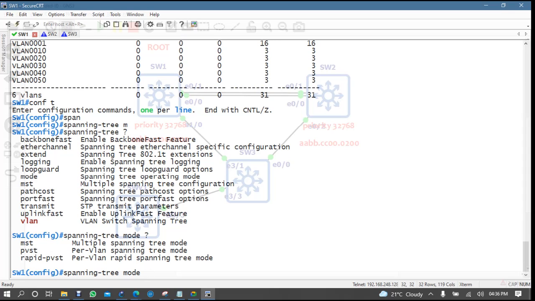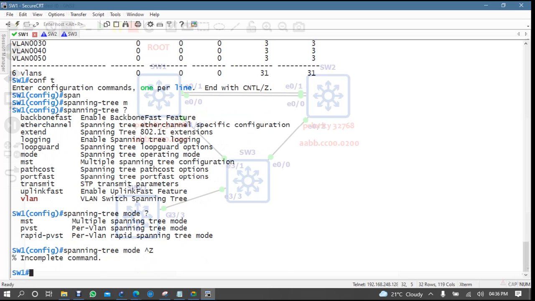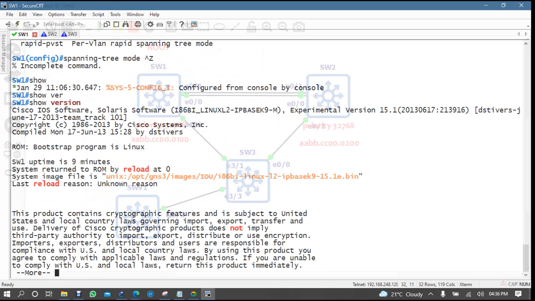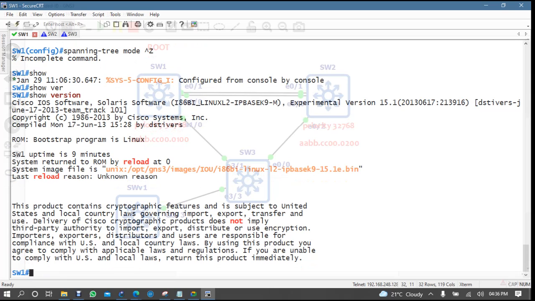But in the default one, you can set it up. If you check here, show version, my version is 15.1. You will find normal STP, common spanning tree, in the 12.1, 12.2 versions like that. In those you can select common STP. But this is a high end switch, and in high end switches you will not find common STP.